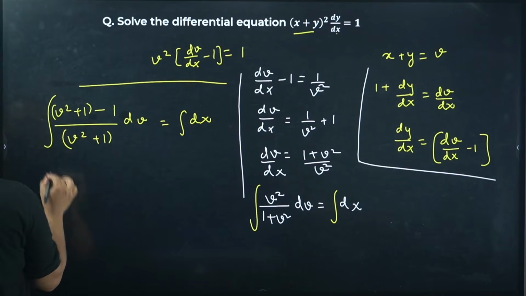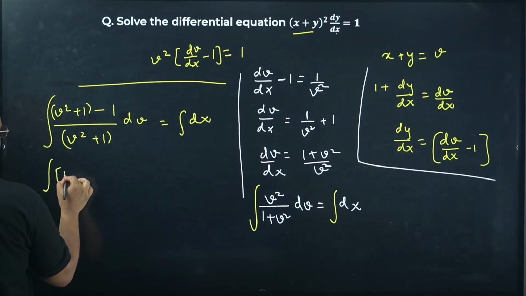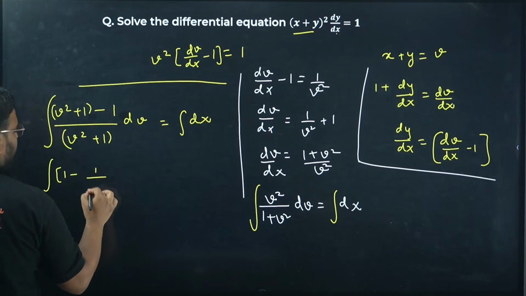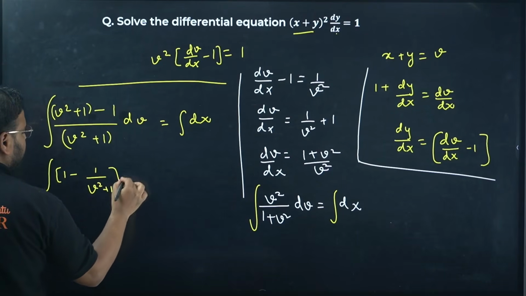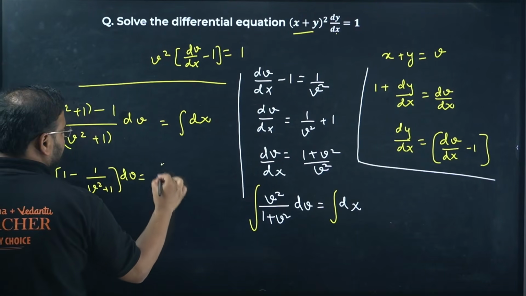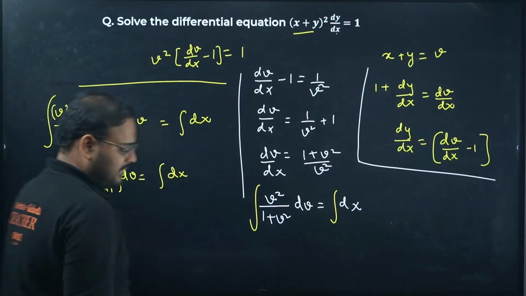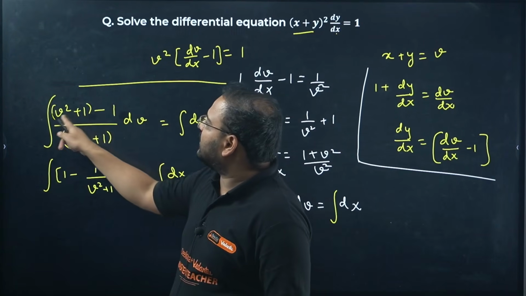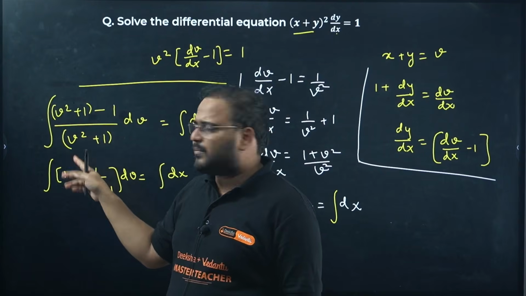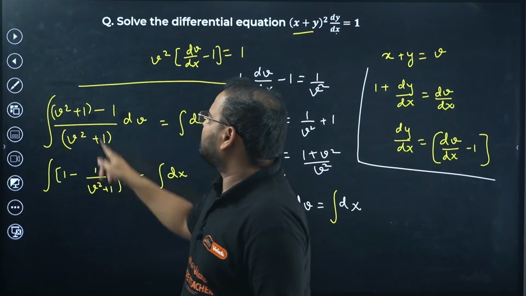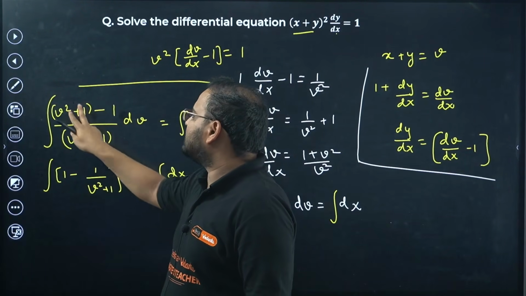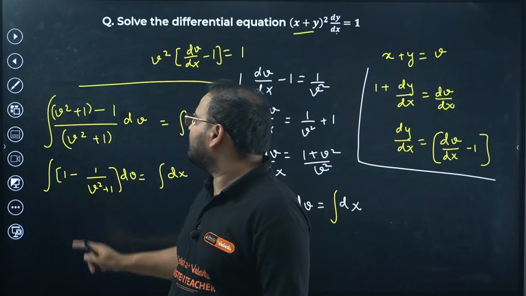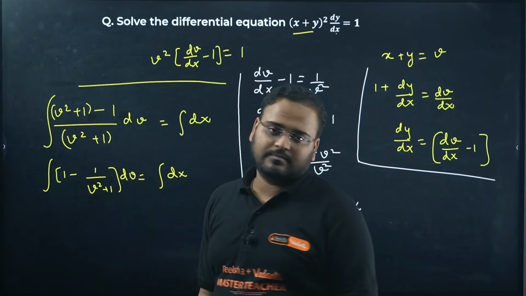If I separate with the bracket, I'll get integration of 1 minus 1 upon v square plus 1 dv plus integration of dx. Let me explain this last step again if you have confusion. I've added 1 and minus 1 because I have the same in the denominator. Now I have separated this with the bracket, so this and this will cancel, so I have only 1 left, and this will be 1 upon the same denominator.